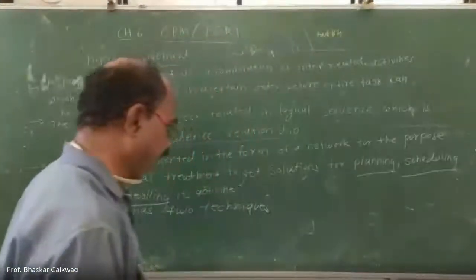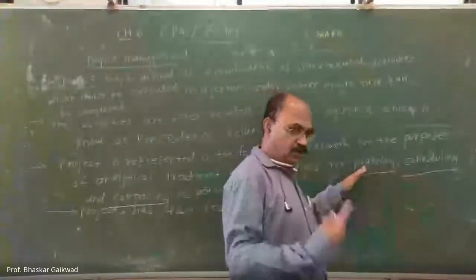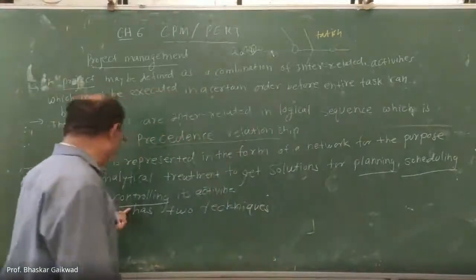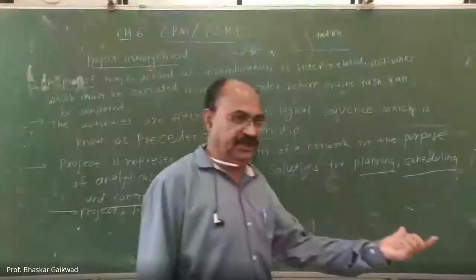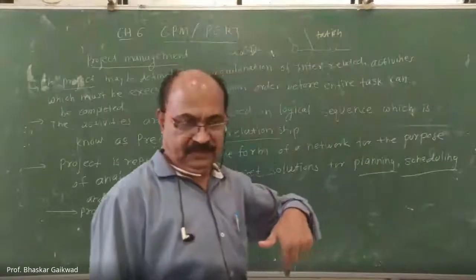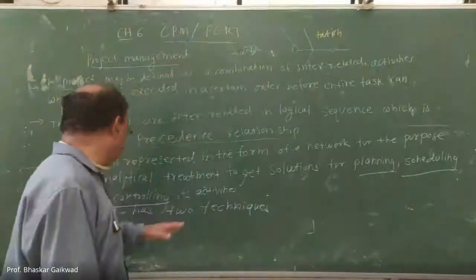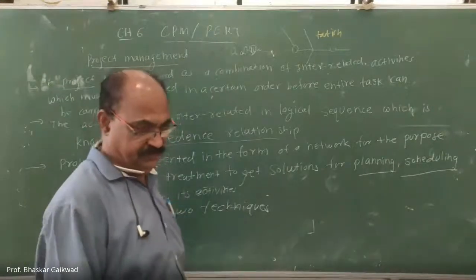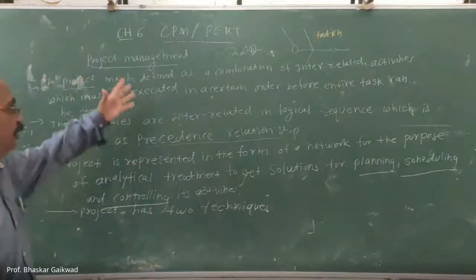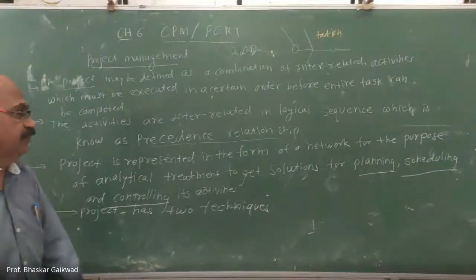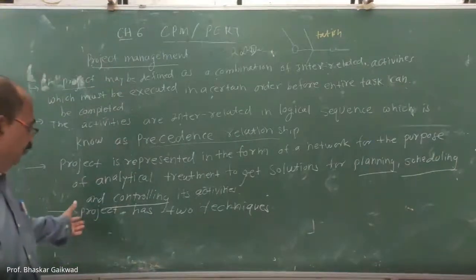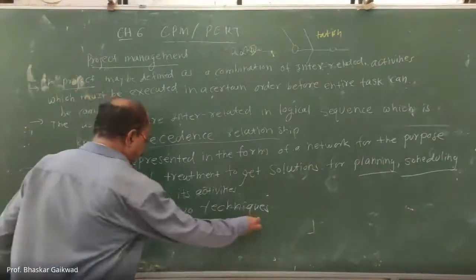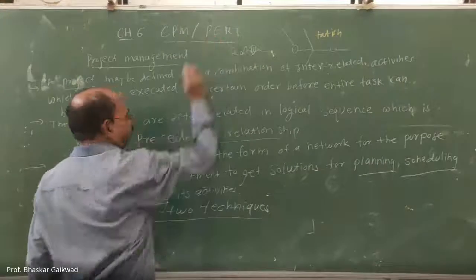Planning means what to do in the future and what time is required, and controlling means whether it is executed or not, and we give the feedback. For this activity, we require CPM and PERT. So this is the concept of project management. Now this project has two types of techniques, these two techniques being CPM and PERT.